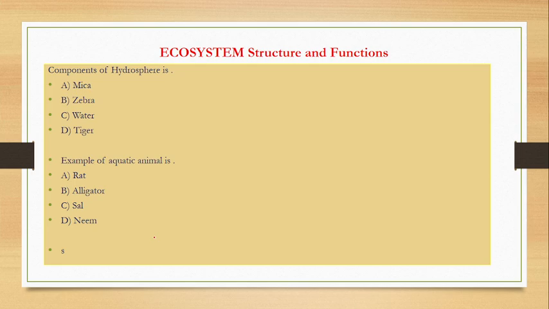Next, the hydrosphere component. Anyone? Mica, this is a mineral. Zebra, this is an animal. Water, this is an abiotic component. And this is tiger, this is an animal. So hydrosphere, the water system. The answer is the sea. And then an example of an aquatic animal: rat, all of you know, alligator, this is the correct answer. Shell and neem are incorrect. So the correct answer is the alligator.